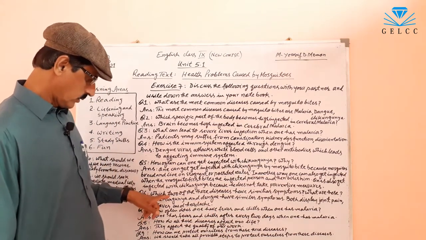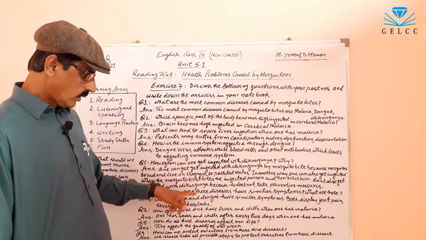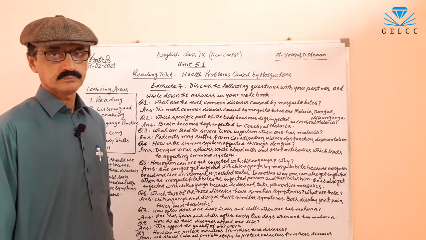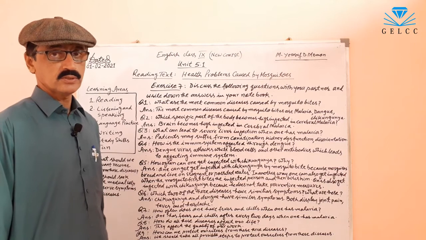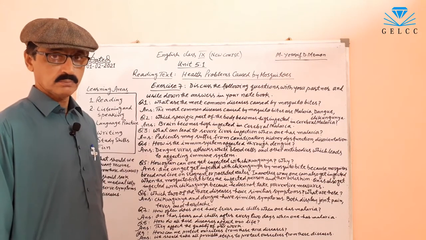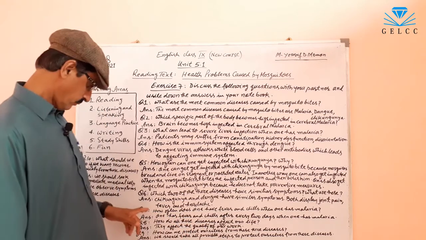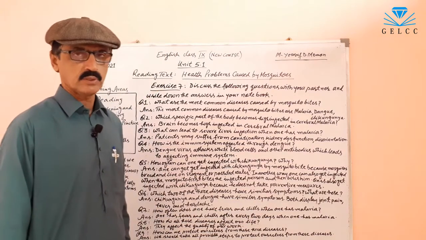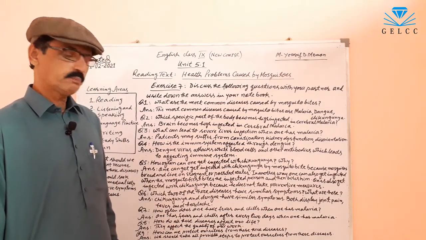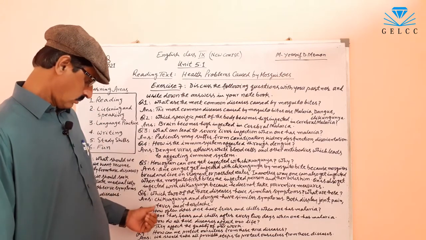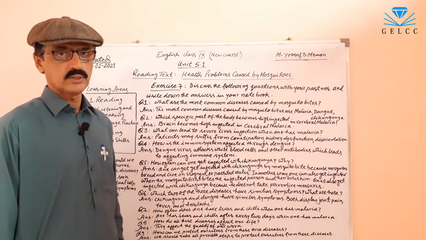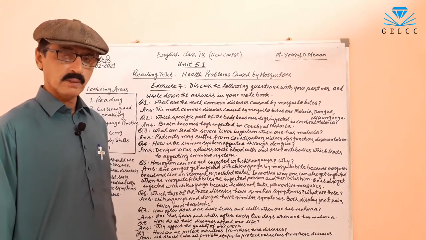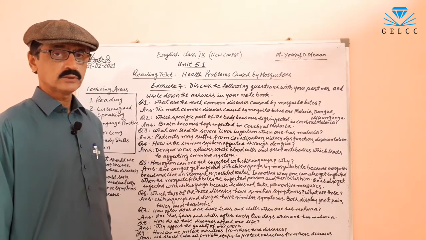Question number 6. Which two of these three diseases have similar symptoms, and what are these similar symptoms? The answer of this question is chikungunya and dengue have similar symptoms. Both display joint pain, fever and headache. These are three similar symptoms: joint pain, fever and headache.